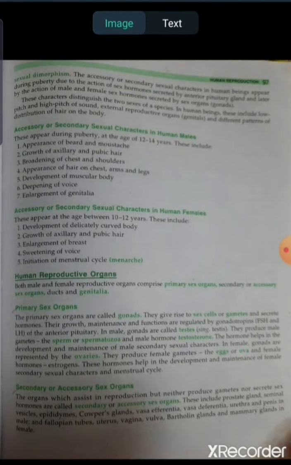Okay, so you know that there are two types: primary sex organs and secondary or accessory sex organs. The primary sex organs are mainly the gonads, meaning the testis, and in female the ovary, which help to produce the sperm cells, or in female the ovum. Okay, and the secondary sex organs are organs which assist in reproduction, but they don't produce the gametes, or they do not secrete any sex hormones.